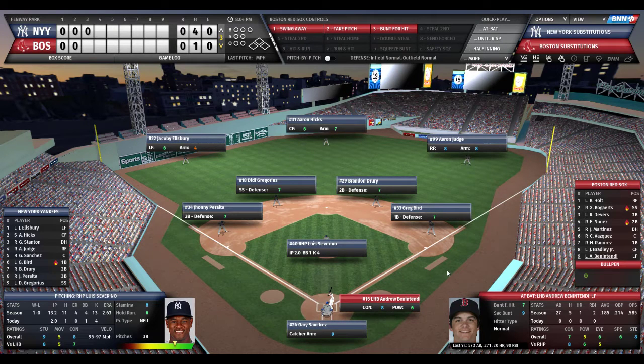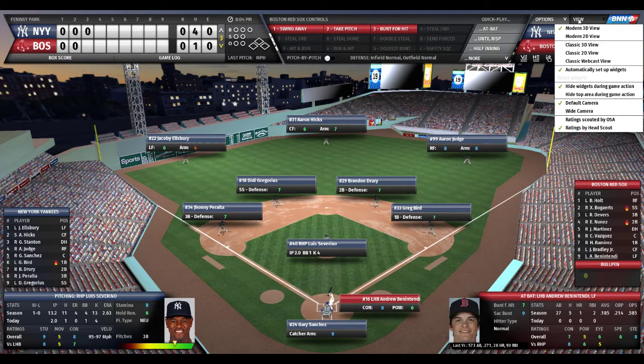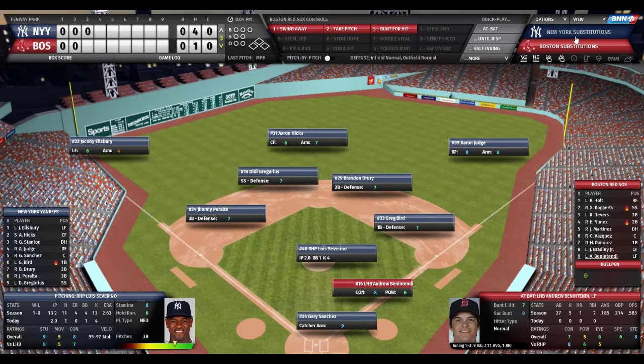But you can play this all different ways. And if for some reason you don't like the animation, this is what the game's about, not only its engine, but the animation is beautiful for this type of game, obviously, for this simulation. This is statistics, mathematical. You can also play it like Diamond Mine Baseball. Again, you get like 2 games in 1 if you want. And that would be, and I don't play it this way, either the modern or the classic 2D view, and let me just show you that.